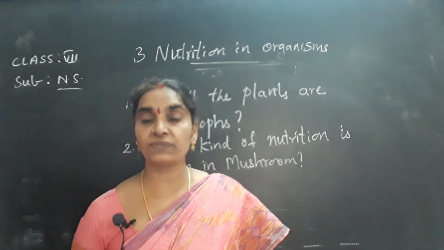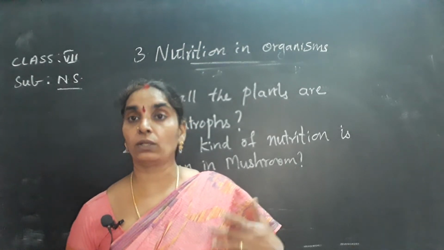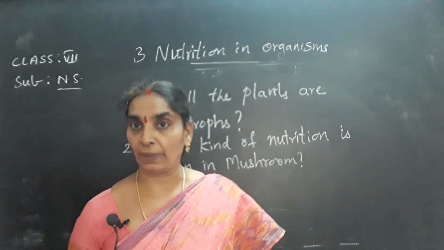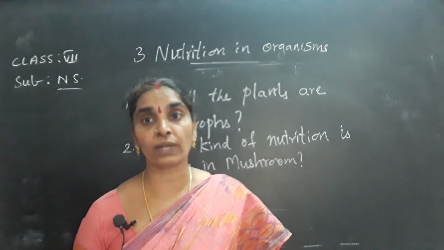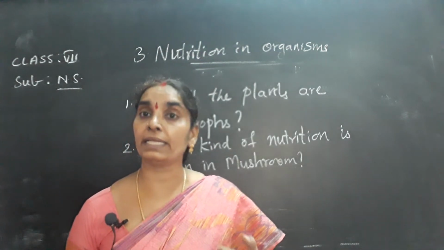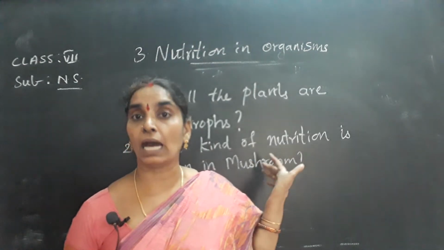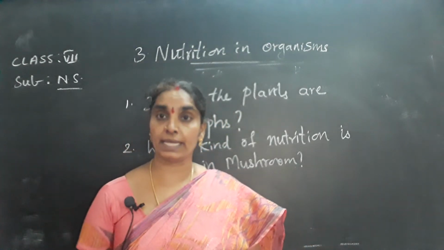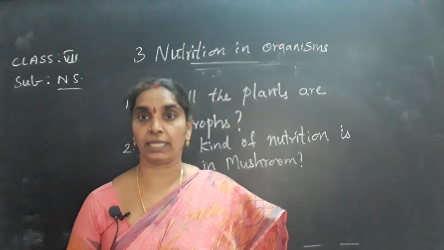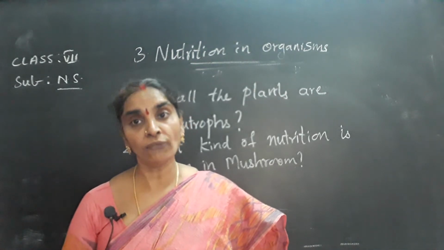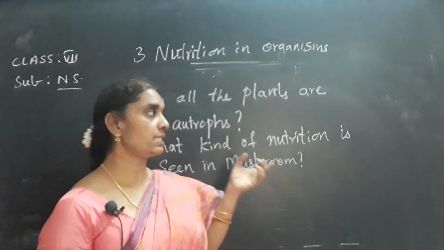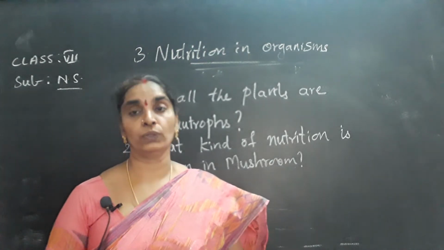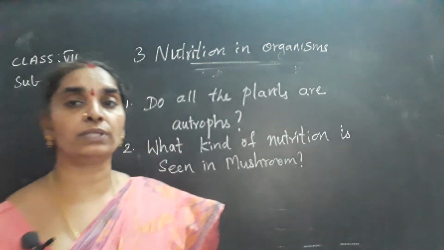As they do not have leaves, they cannot prepare their own food, and chlorophyll is also absent in them. So they do not prepare their food. So where do the mushrooms get their food from? Mushrooms get their food from dead and decayed organisms, and so they are called saprophytes. The mode of nutrition exhibited by mushrooms is the saprophytic mode of nutrition, which is one of the heterotrophic modes of nutrition. Here you can write heterotrophic mode of nutrition, and under that you can write saprophytic mode of nutrition. Okay children, so note down these two questions.